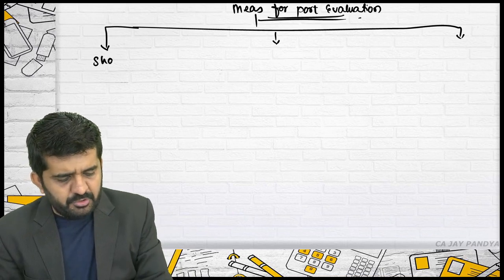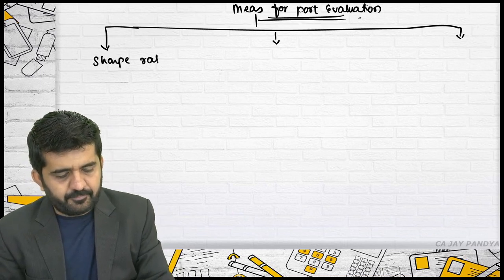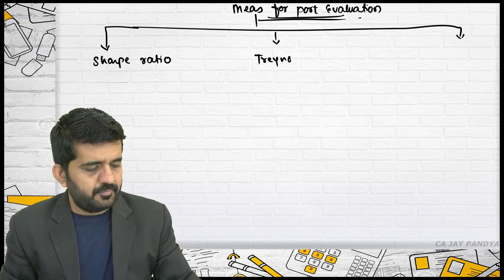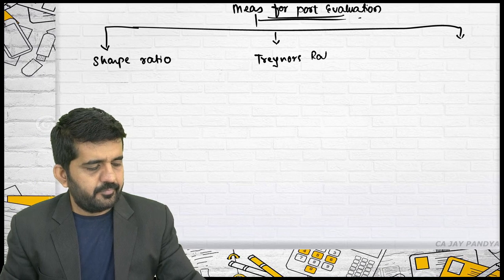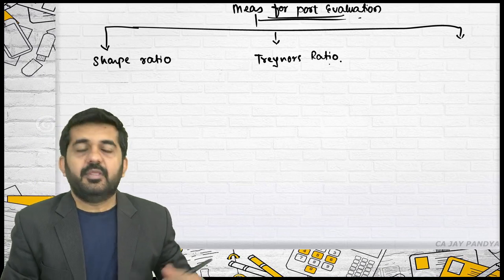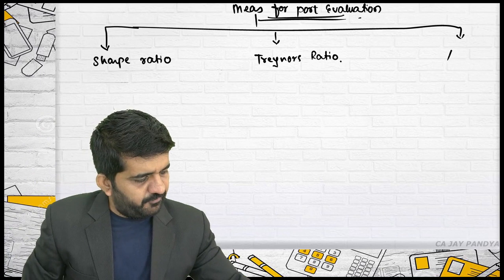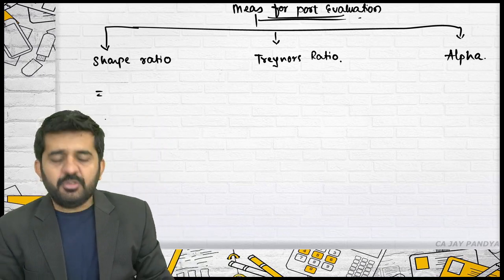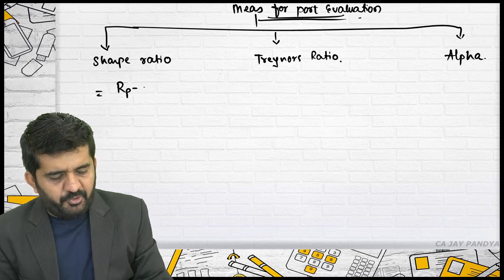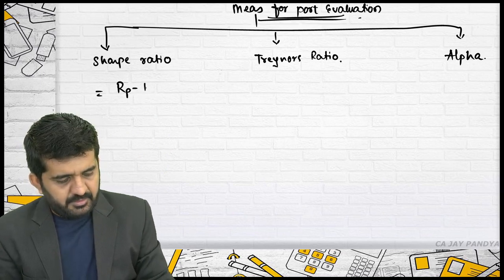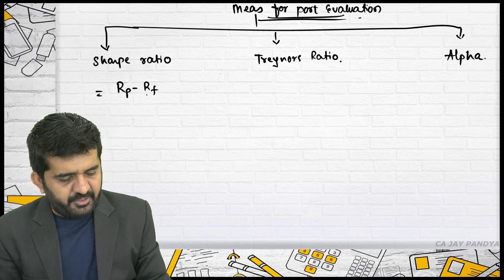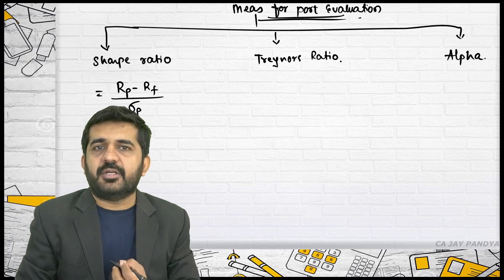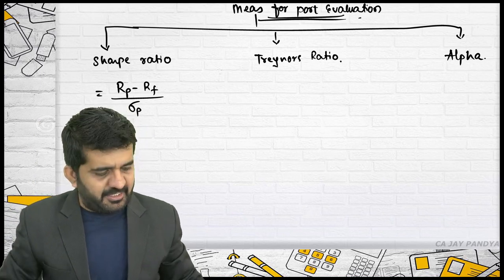One was the Sharpe ratio, Treynor's ratio, and the third was alpha. What was the Sharpe ratio? It is return of portfolio minus risk-free rate of return divided by standard deviation of portfolio. That's all right. The higher the Sharpe ratio, the better the portfolio.